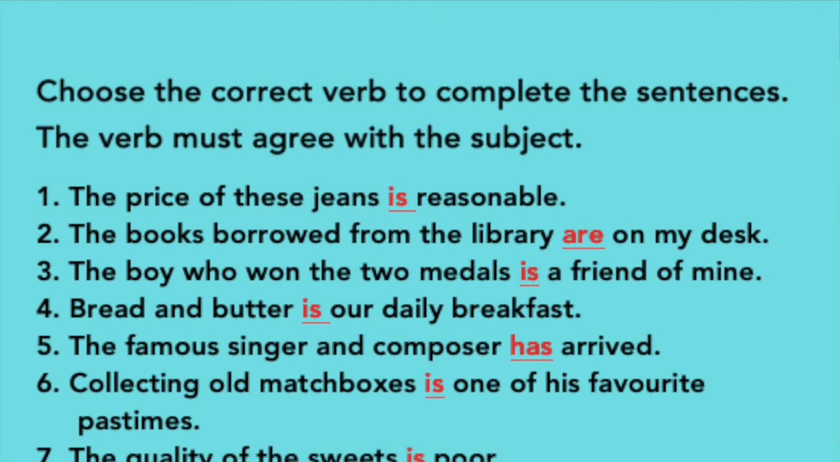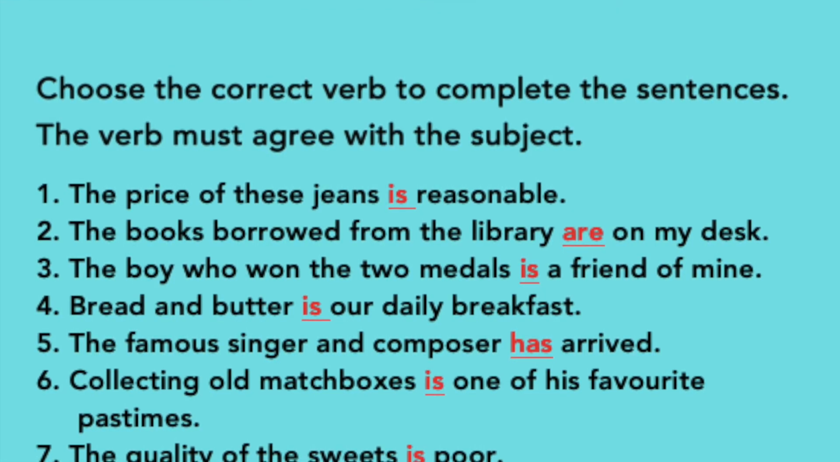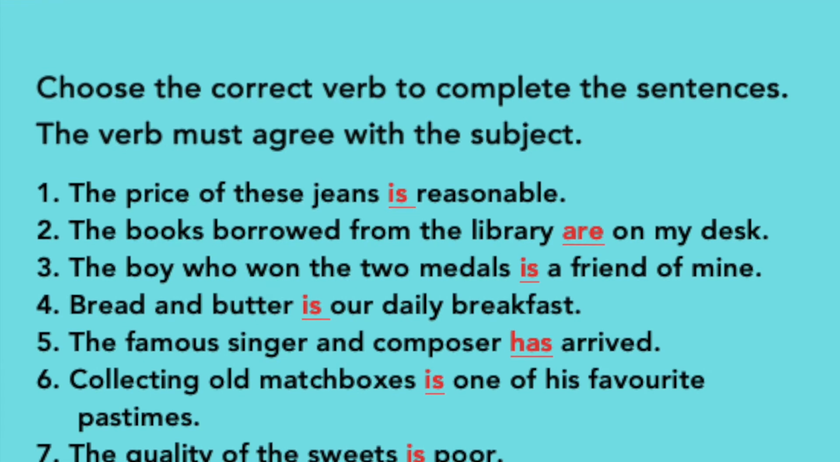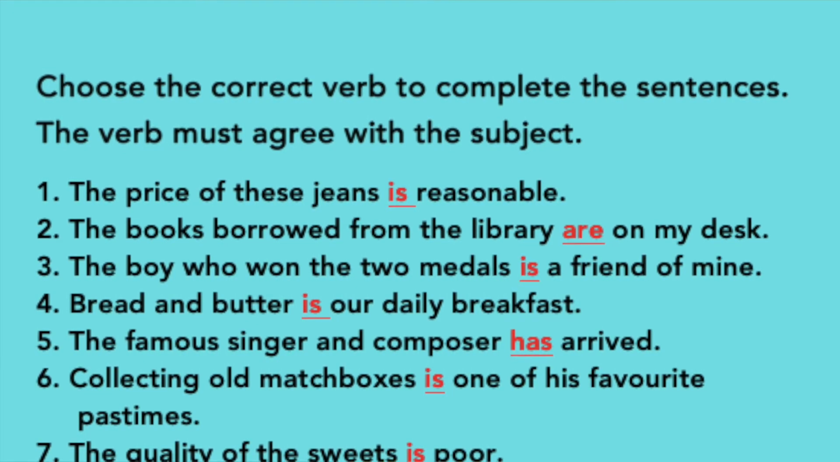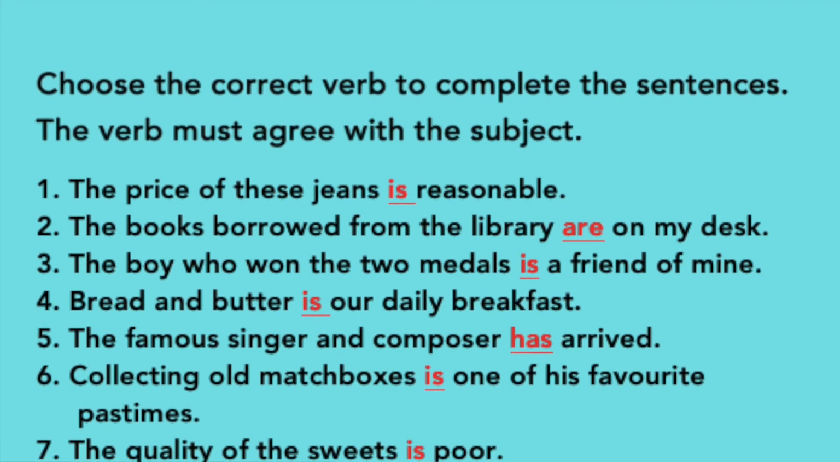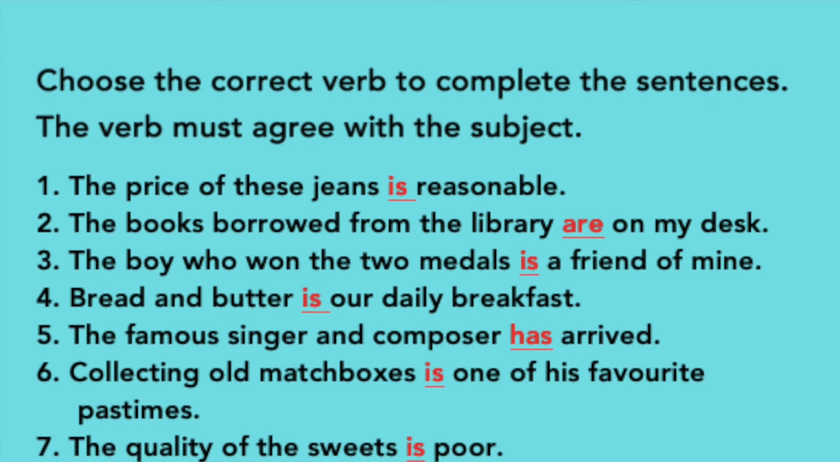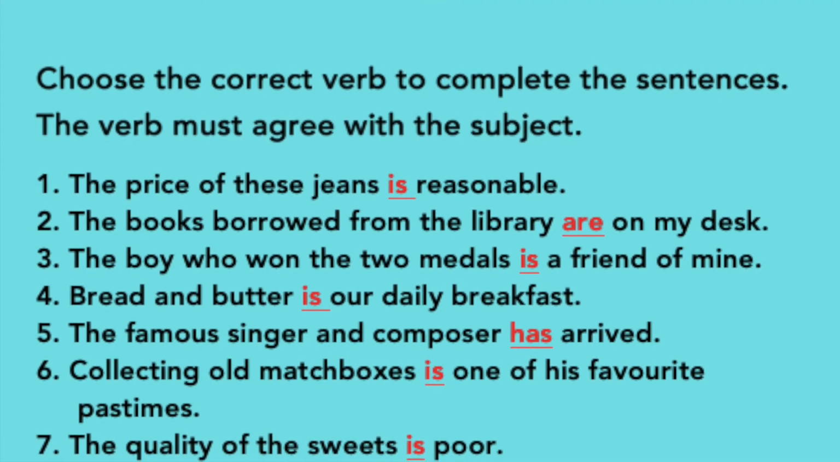Hope you have finished. What is the first question? The price of these jeans is or are reasonable. What is the answer? The price of these jeans is reasonable. Why? Because in this sentence the subject is price. It is singular. Okay, see the next one. The books borrowed from the library are on my desk, not is, because the subject is books.